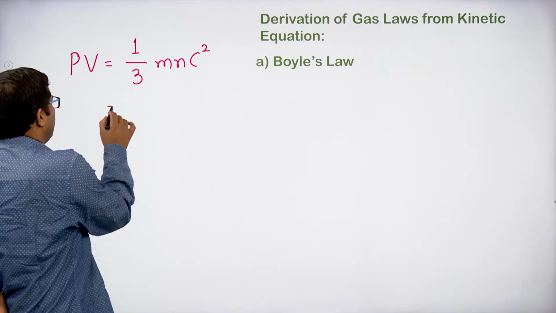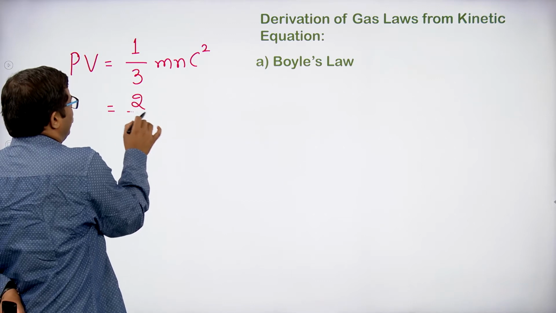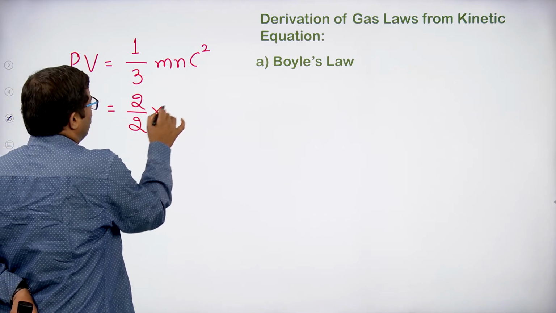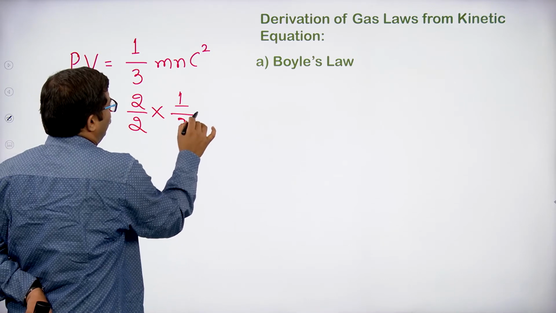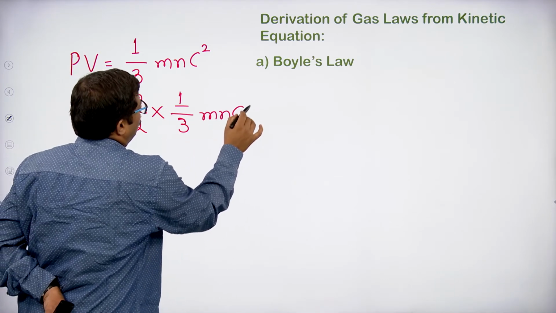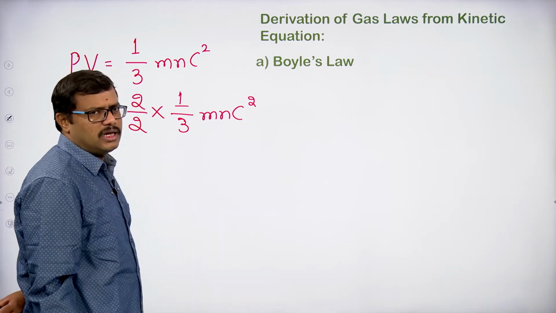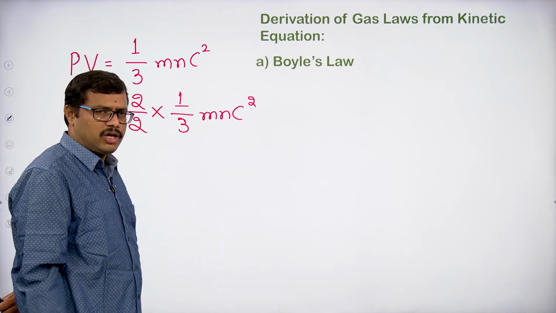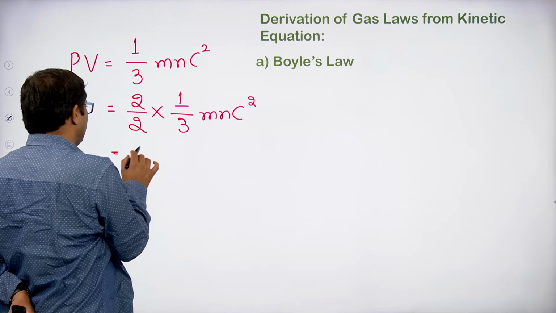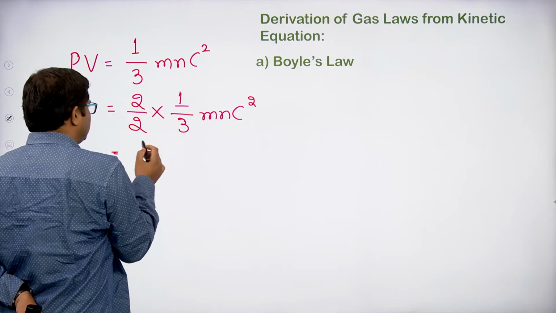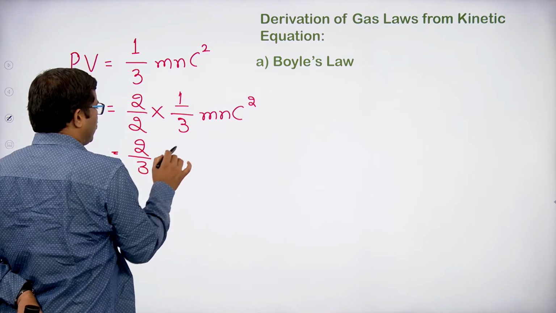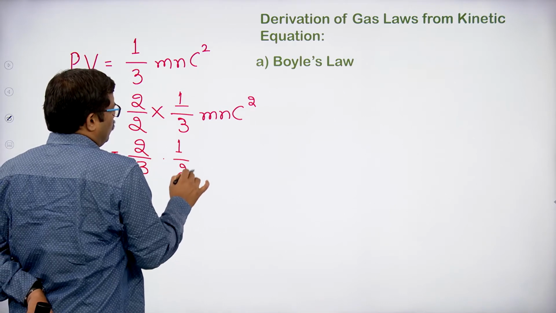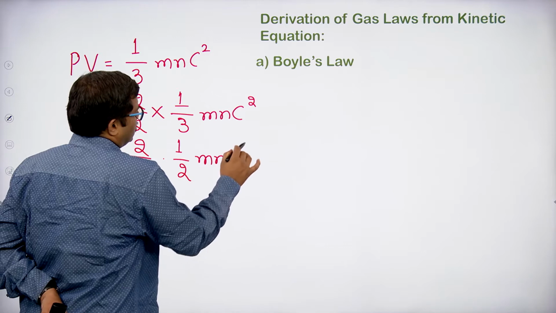Here we can multiply and divide this equation by 2, and nothing will change. In order to rearrange it in the form of the kinetic energy equation, we multiply by 2, bring the 3 to this side, and it becomes 1 by 3 into 1 by 2 mnc square.